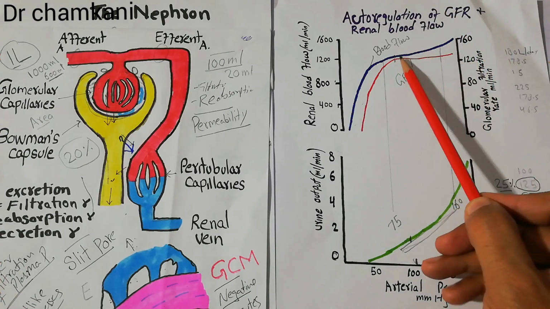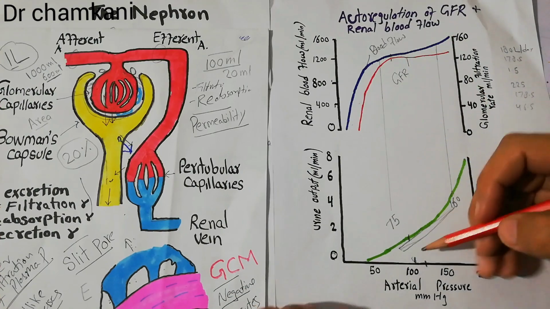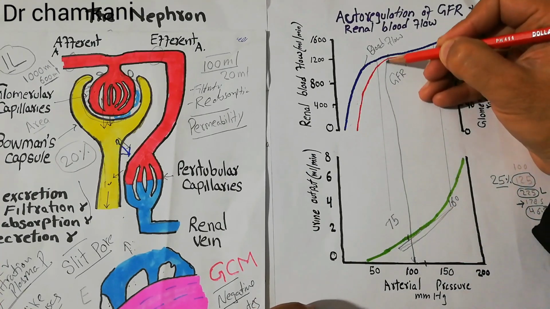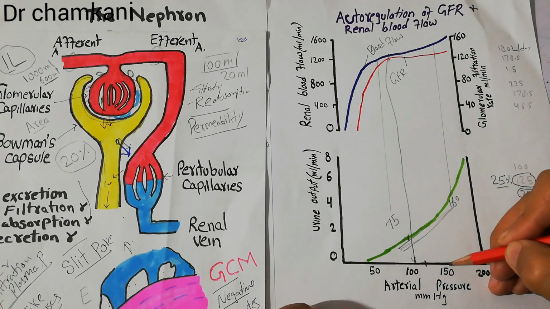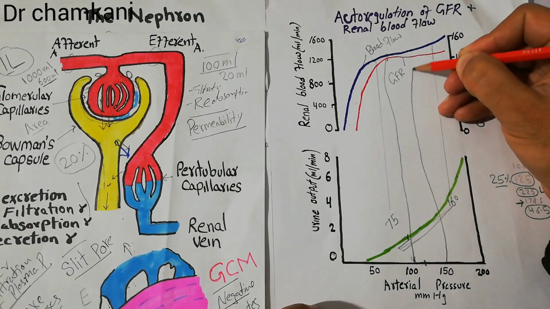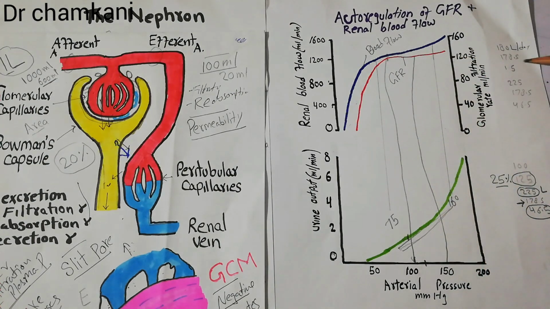So the GFR here is 120. At this 100 mm of mercury, it is around 120. And even at 150, the GFR is still around 120. So by no means will the GFR automatically increase with the automatic increase in the arterial pressure. And that is the purpose of autoregulation.